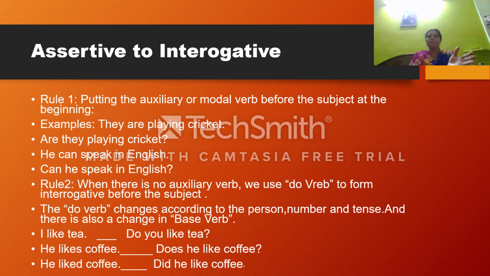So these are the first and second rule. If the auxiliary verb is there, we have to put it before the subject, and if there is no auxiliary verb, we have to use the do verb, and the do verb changes according to the person, the number and the tense. I have shown you all the examples and I think you know it very well because in class 7th I taught you all this.